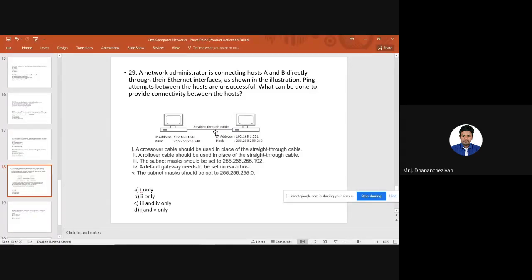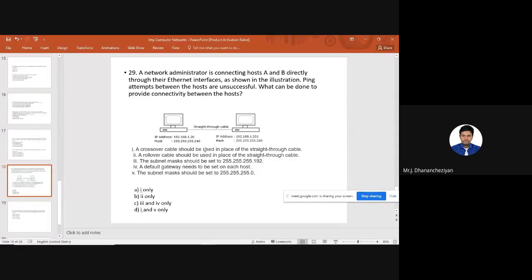I can connect a router and a switch using a straight through cable. I can connect a router and a server using a straight through cable. So different devices can be connected using a straight through cable, and similar devices can be connected using a crossover cable. So the first thing is you need to change the cable. Here the first option is that a crossover cable should be used in place of straight through cable.